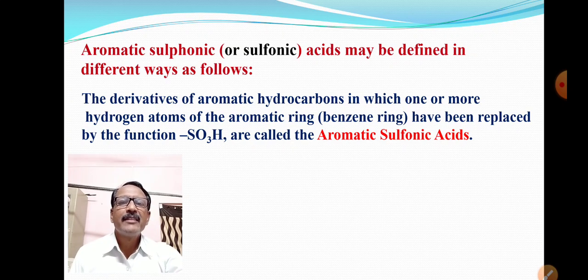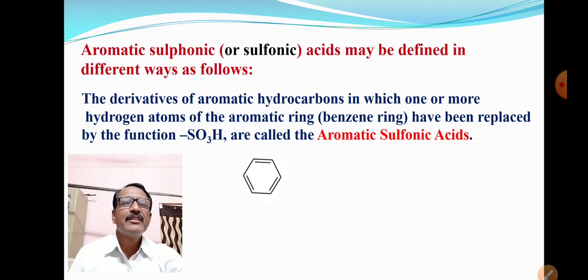The previous was the organic compounds in which SO3H group is directly attached to benzene ring, they are called aromatic sulfonic acids. This is the second definition. The derivatives of aromatic hydrocarbons in which one or more hydrogen atoms of the aromatic ring have been replaced by the function SO3H are called the aromatic sulfonic acids.